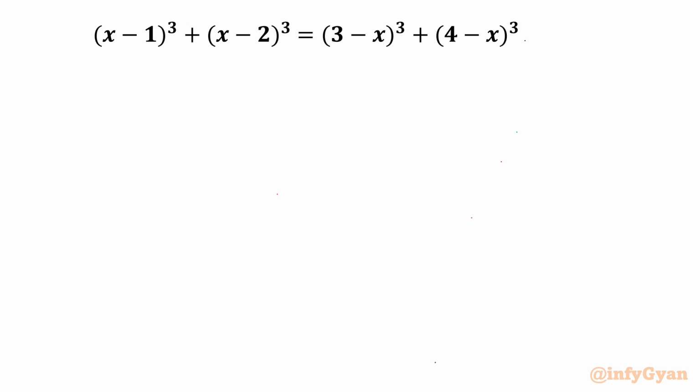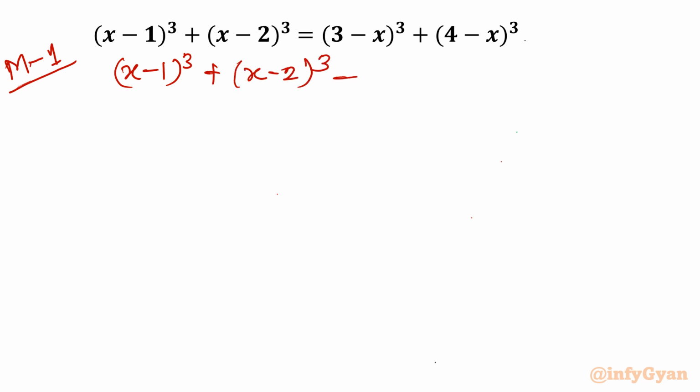So let me write directly, method number 1, and I will begin with considering all the terms to the LHS. So let me write (x - 1)^3 + (x - 2)^3, then I will write minus (3 - x)^3, then again in the same way, minus (4 - x)^3 equals 0.